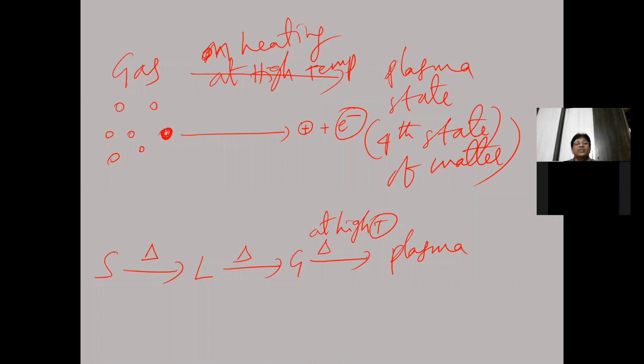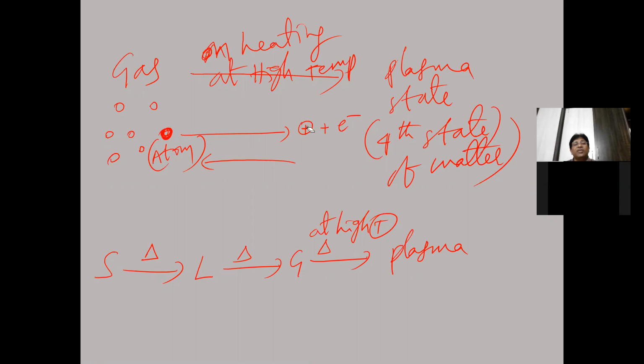Again, this electron and this cation recombine to form the atom again. So first the atom is converted into a positive particle and an electron, right? Again, what happens now?